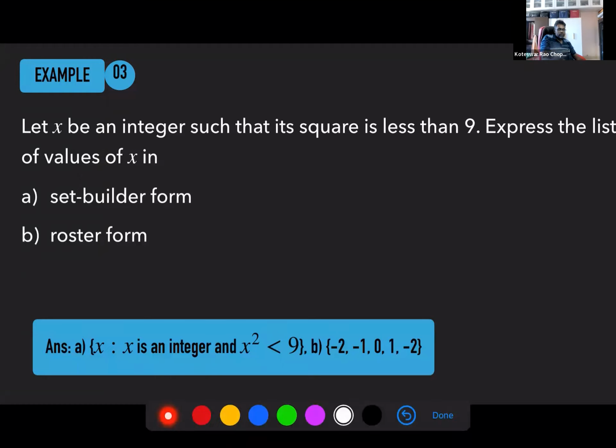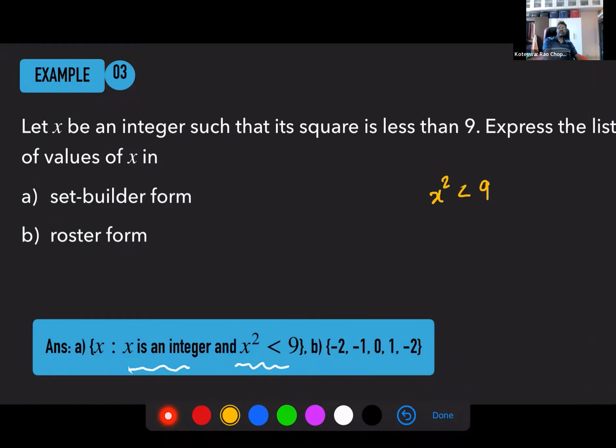So in set builder form, we are saying you have a property, right? So x is an integer and x square is less than 9. So you can use this. But now when x square is less than 9, integers means you should immediately think that even negative numbers are allowed, right? Yes, sir.